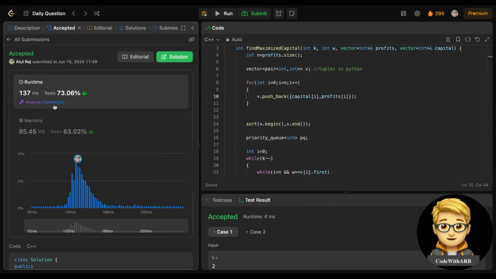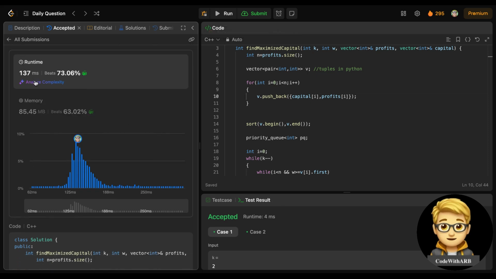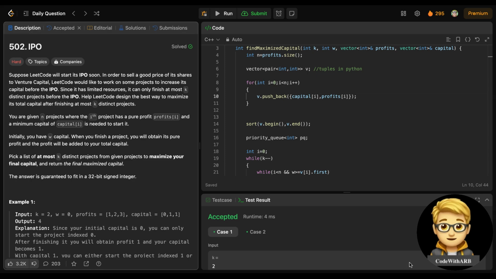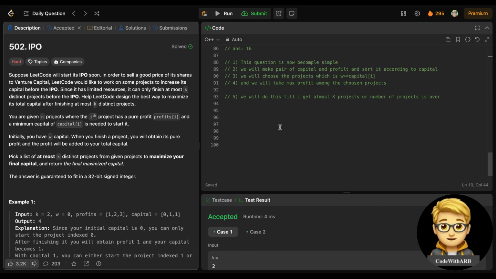So this is the new feature, analyze complexity. Submission length exceeded, okay. I don't know what it means, so no problem. We will analyze the time complexity on our own. So if we analyze the time complexity,